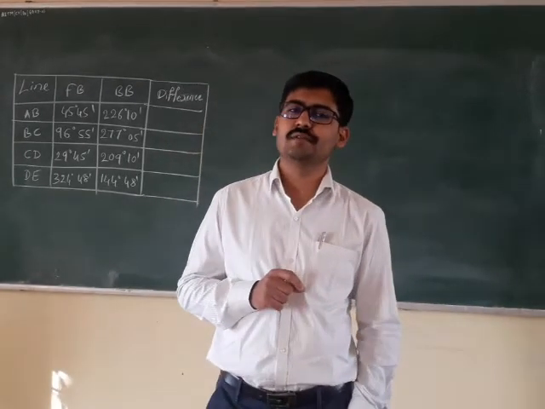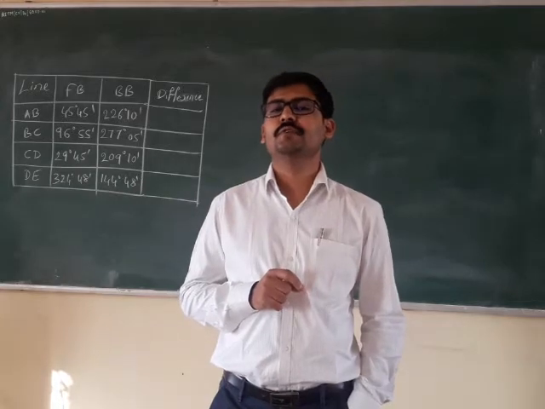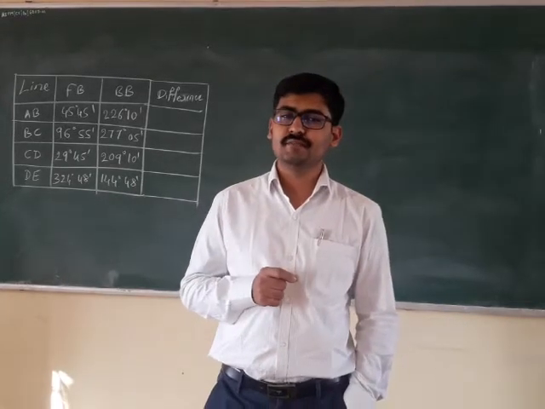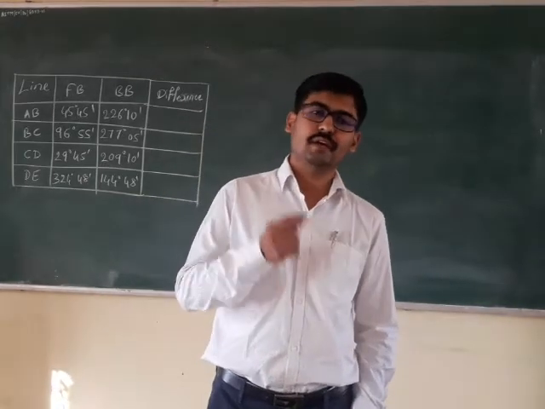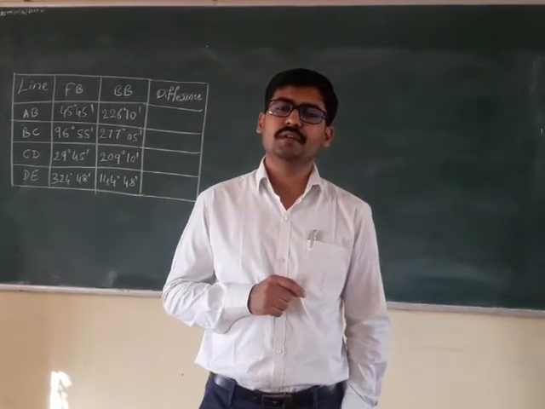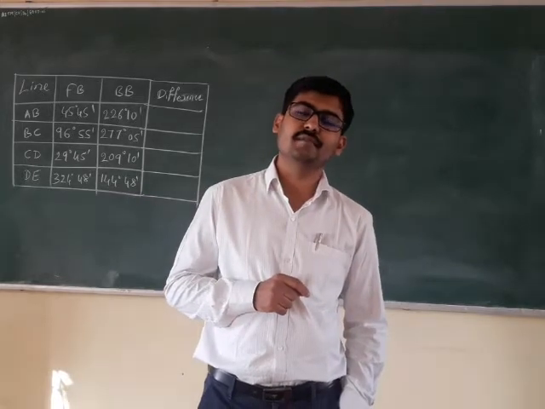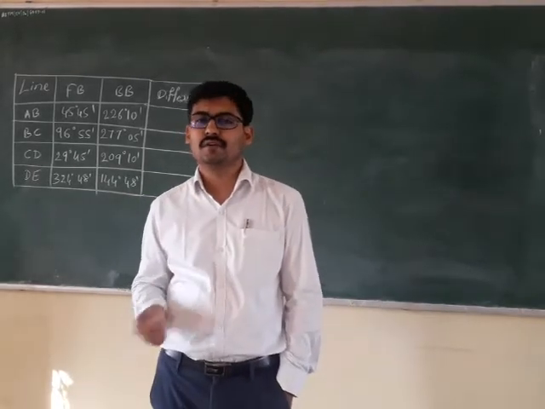So we always come across such instances where you find that the bearings are incorrect. I have even told you how to understand whether the given bearings are affected by local attraction or not.